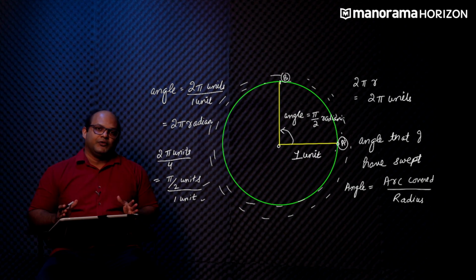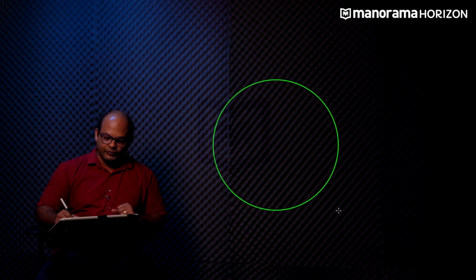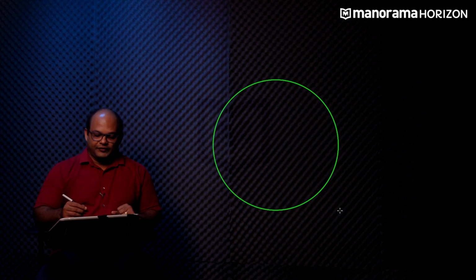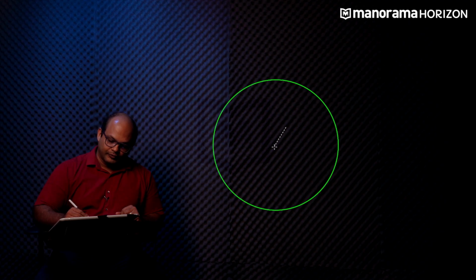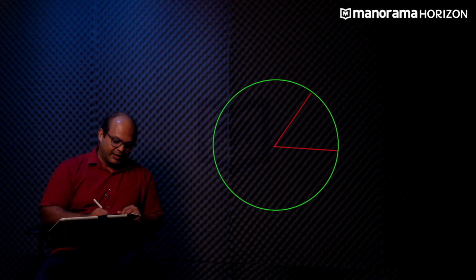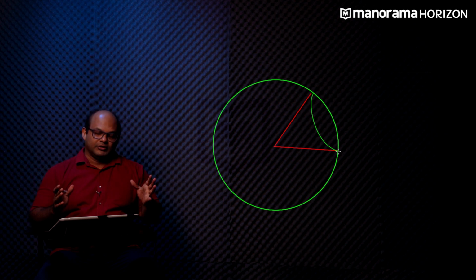Now, this was the case for an object which is moving in a plane on a 2D surface. We can also define the concept of angle in 3 dimensions. For example, consider that we have, let's say, a watermelon. If I were to slice a cone out of it, it would look something like this. So if I were to slice out this cone, it would have a rounded outer surface, something like this, and I would be able to slice it out of this particular sphere or this watermelon.